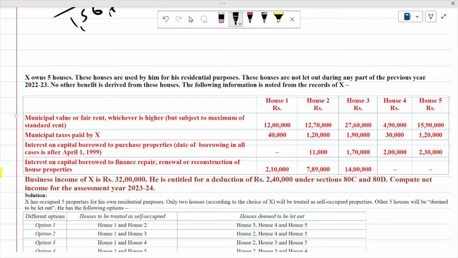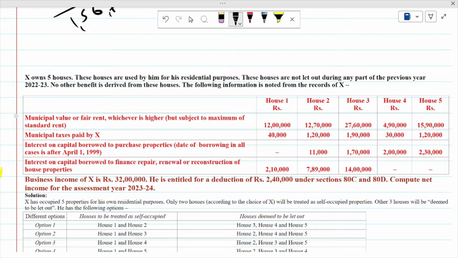So all the properties cannot be self-occupied, and no other benefit is derived from them. So according to the rule, any three houses will be considered as deemed to be let out, and two houses, according to the choice of the owner, will be considered as self-occupied property. On the basis of this information, you have to calculate the income of the assessee, Mr. X, for the assessment year 2023-24.